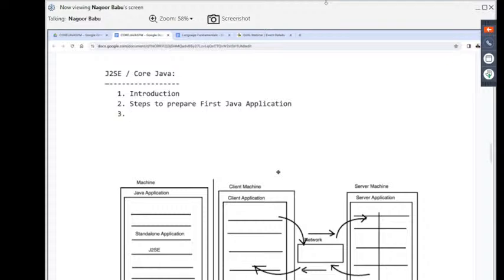Once we complete these steps to prepare the first application, from that point onwards we are going to start with the programming part. We are going to do that every day. Some programs we are going to do there. Understand it clearly. Concept wise, we are going to have some exercise. That exercise we have to do inside the classes as well as outside of classes. At our home also, we have to do some practice. There we are going to understand the total content. Steps to prepare first Java application.